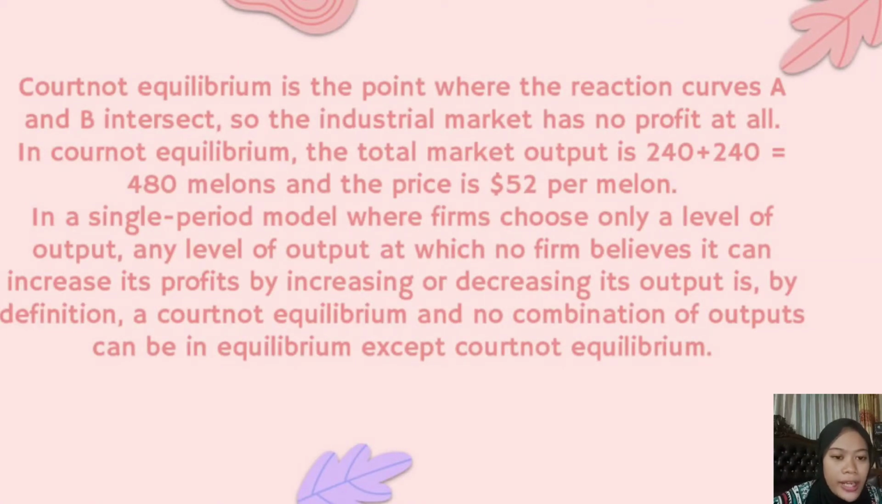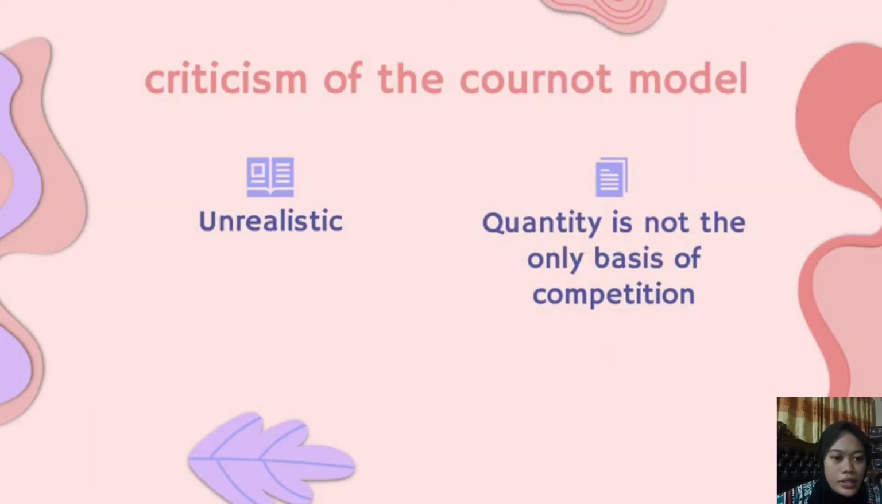$0.52 per melon. In a single-period model where firms choose only a level of output, any level of output at which no firm believes it can increase its profits by increasing or decreasing its output is, by definition, a Cournot equilibrium, and no combination of outputs can be an equilibrium except the Cournot equilibrium. There is also criticism of the Cournot model because some of the assumptions of the Cournot model may not be true in the real world.